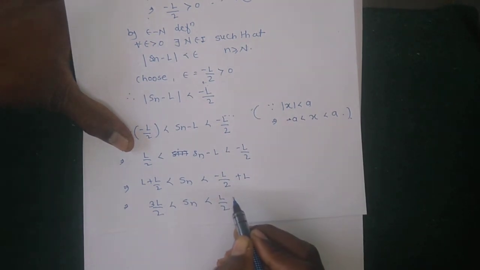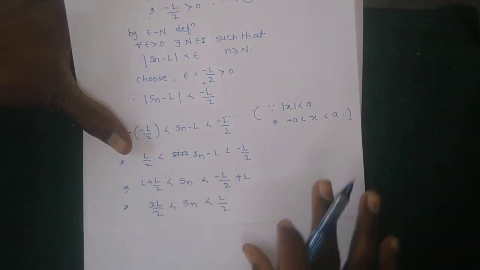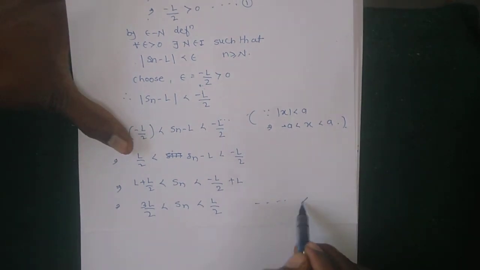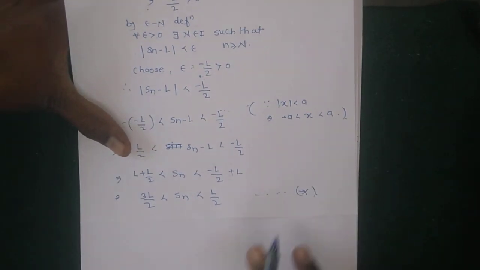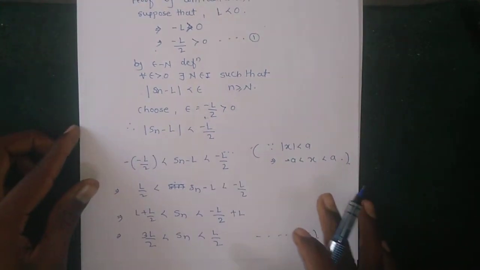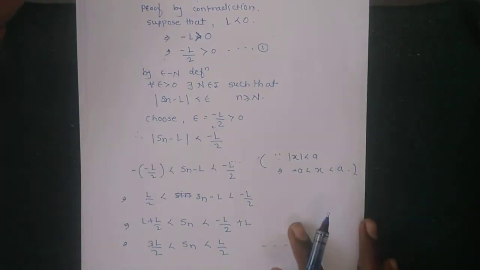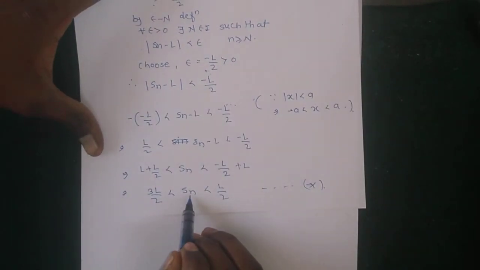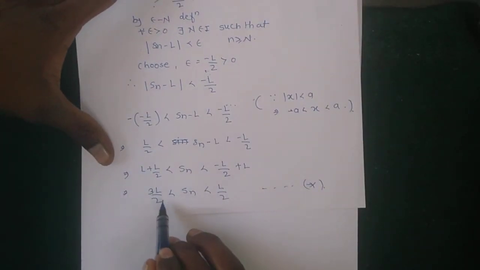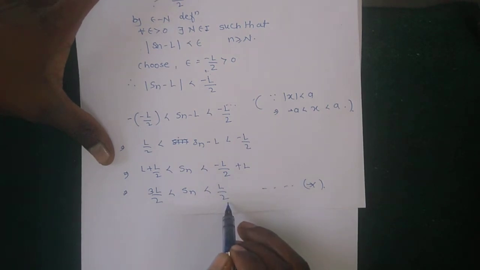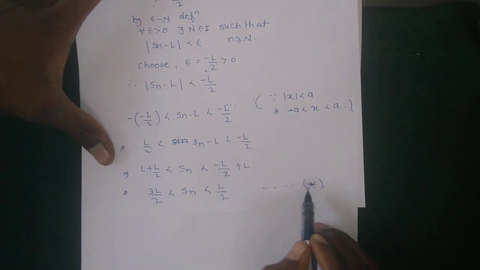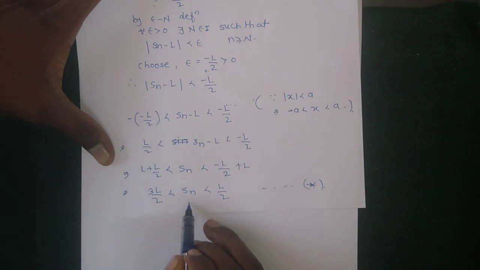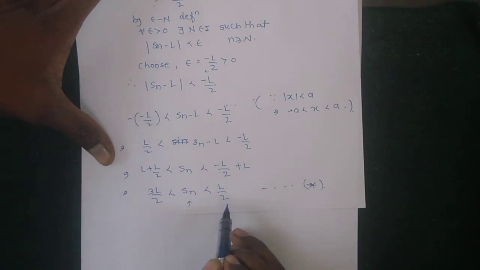This equation, star, says that all numbers of the sequence Sn lie between 3L by 2 and L by 2.